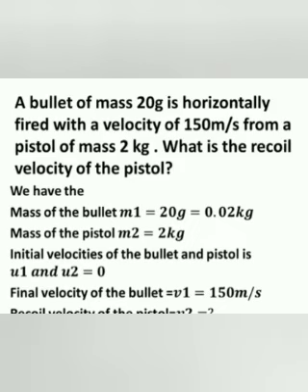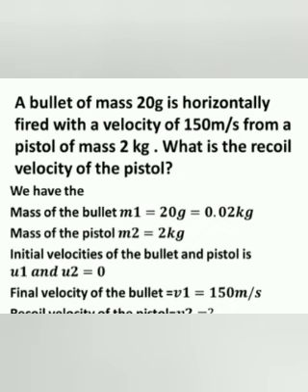The initial velocities of the bullet and pistol are u1 and u2, and the initial velocity becomes 0. The final velocity of the bullet is v1, which is given as 150 meter per second. The recoil velocity of the pistol is v2. So what we want to find out is the recoil velocity, which is v2.